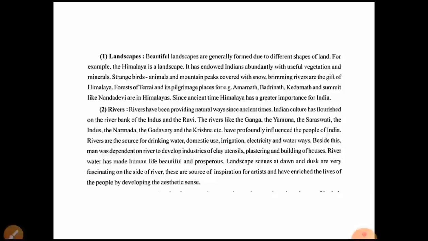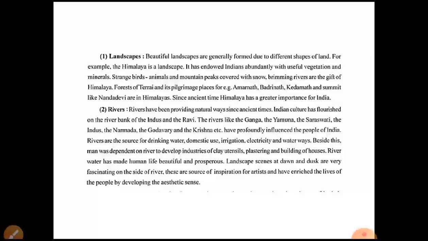We all know the Indian culture flourished on the banks of the Indus and the Ravi. Rivers like the Ganga, the Yamuna, the Saraswati, the Indus, the Narmada, the Godavari, the Krishna, the Kaveri and the Brahmaputra have profoundly influenced the people of India.